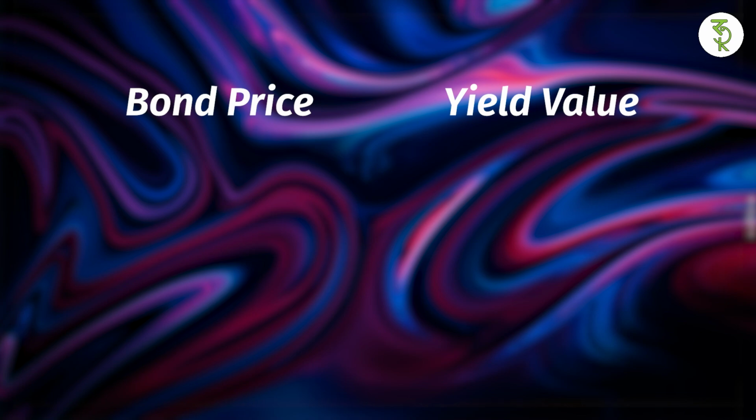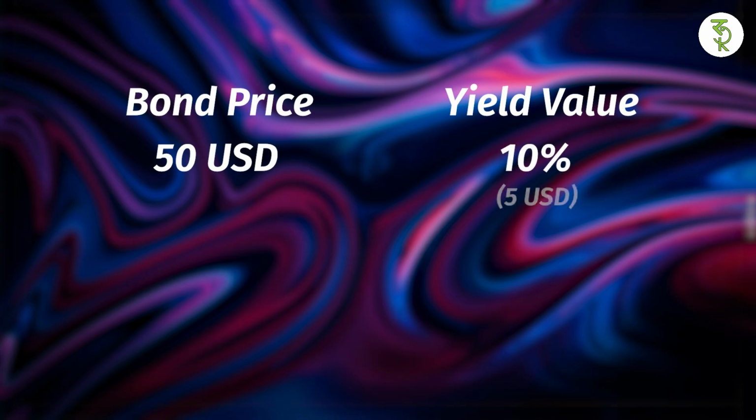It's the same. See, if I purchase a US Treasury bond for say $50, and the interest is 10%. So what is the interest that I earn? 10% of 50, that is $5. Now, say the bond prices fall and I sell it for $40.